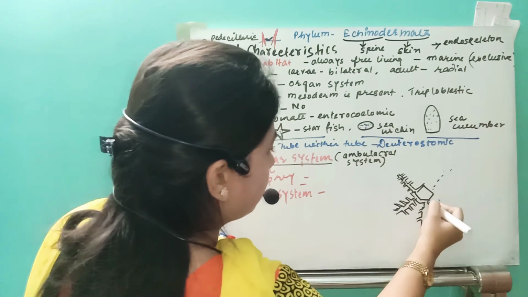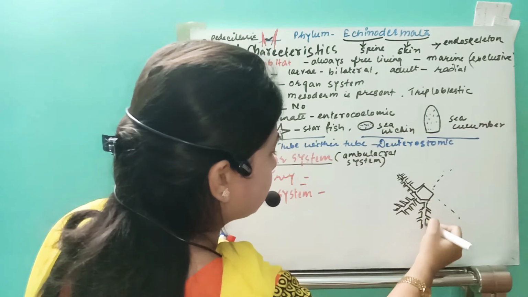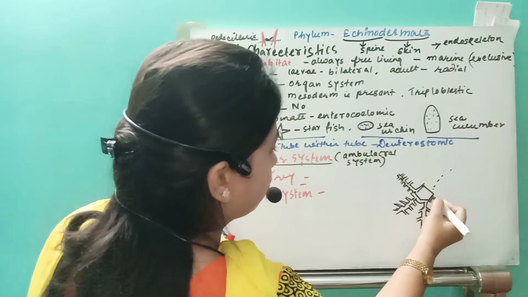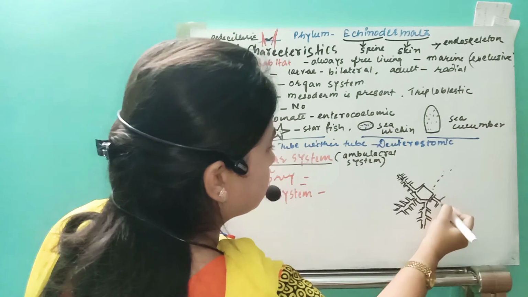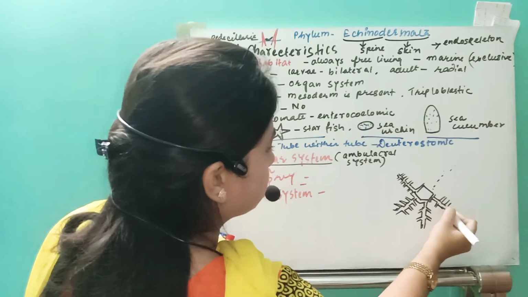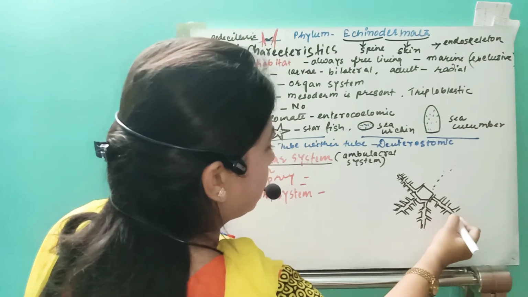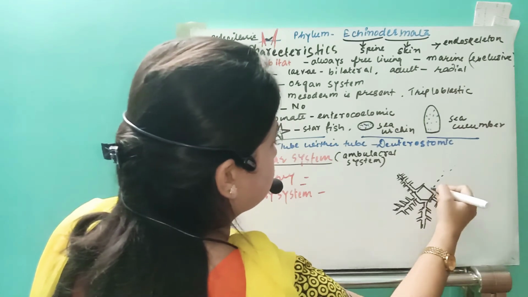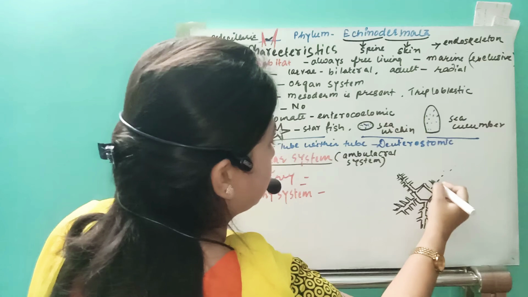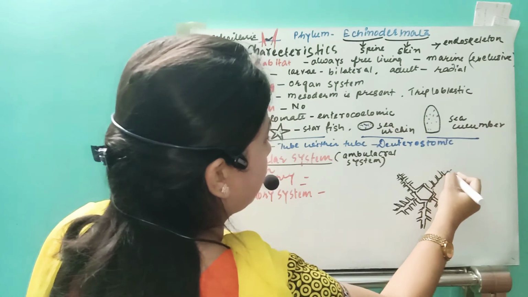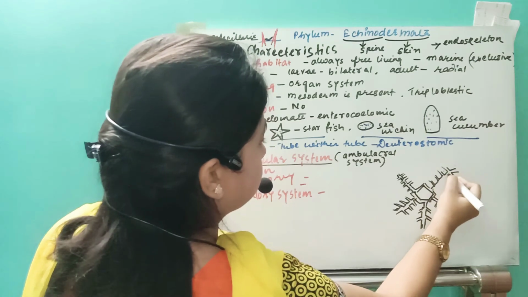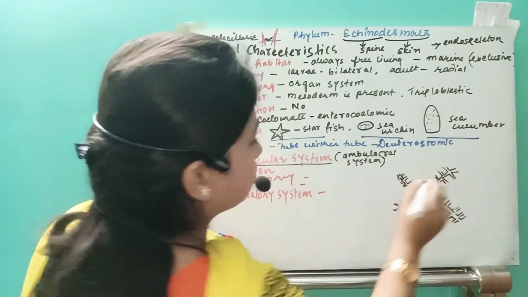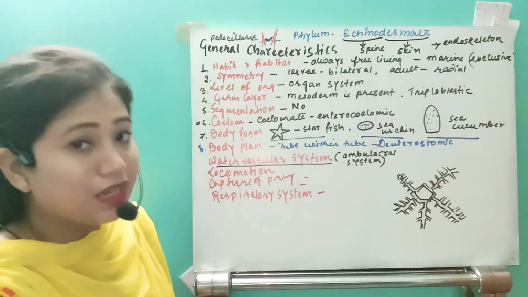Let me draw it first. This is the water vascular system. I am drawing the lateral canals. This is the lateral canal, and here this is the ring canal, and this is completed. They are going to have 5 arms, so it will be like that.